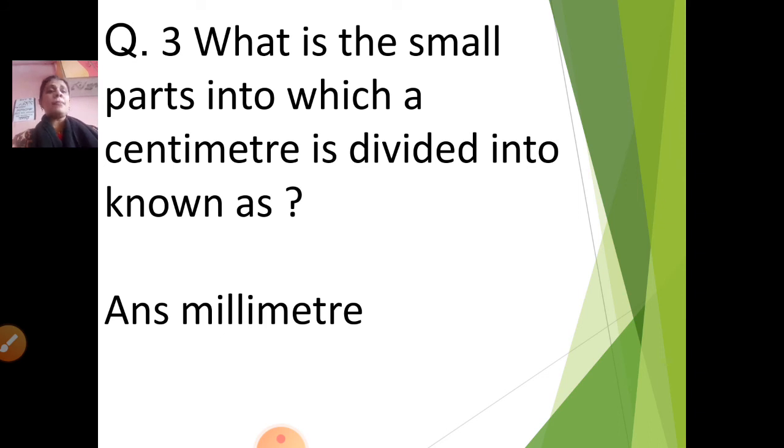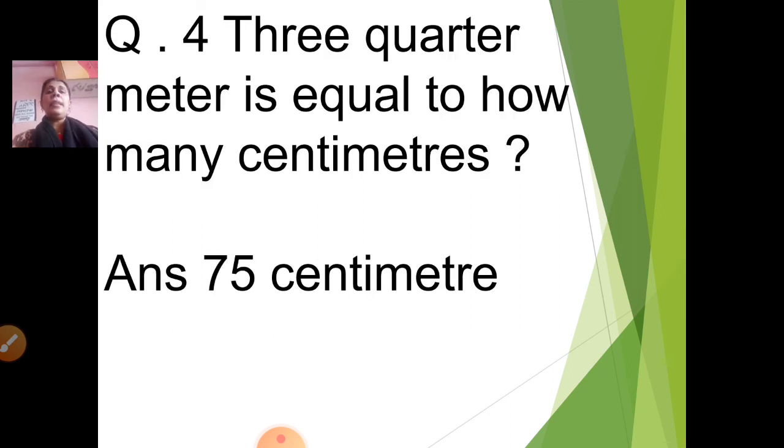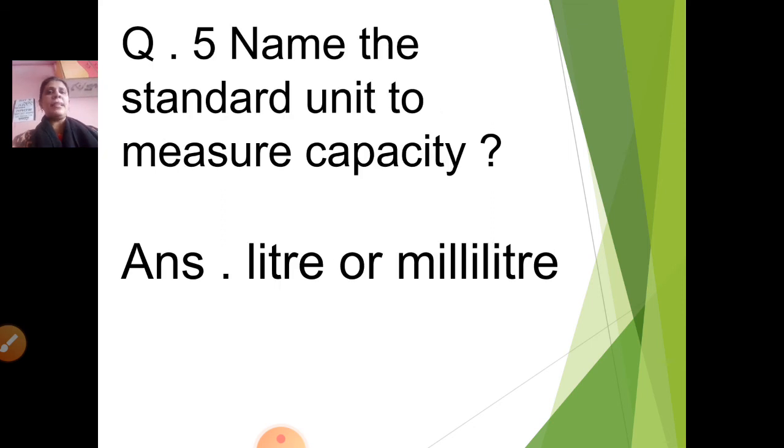What are the small parts into which a centimeter is divided known as? Millimeter. 3/4 meter is equal to how many centimeters? 75 centimeters. 3/4 meter is equal to 75 centimeters.